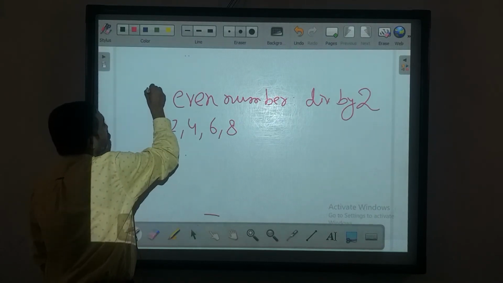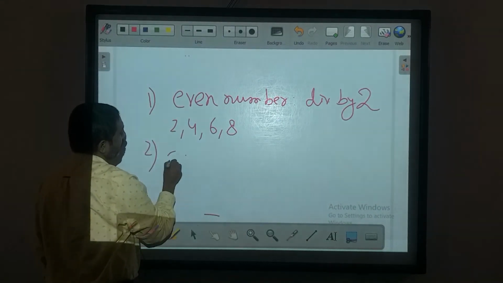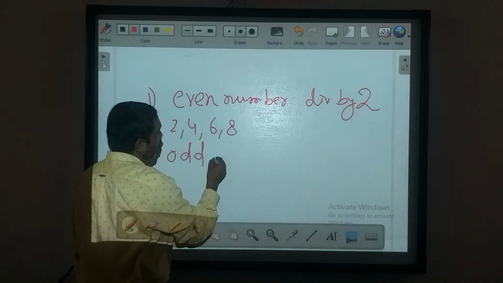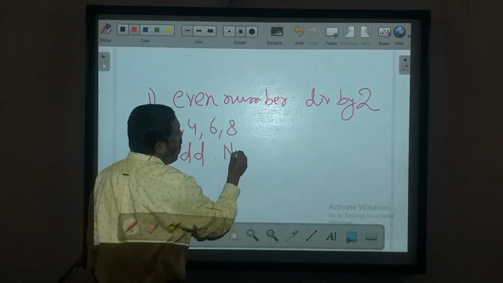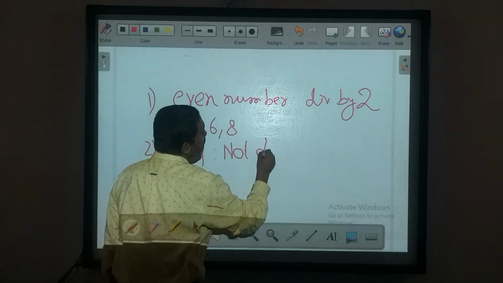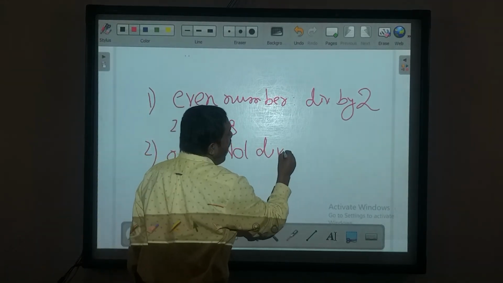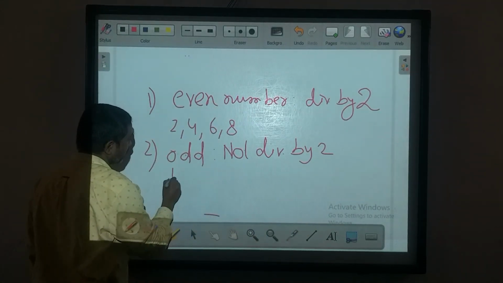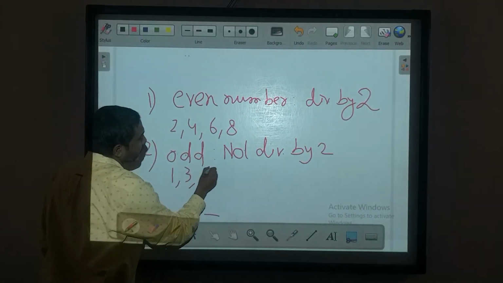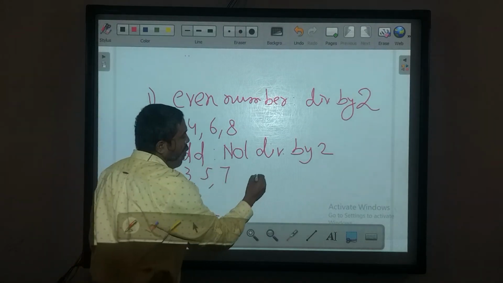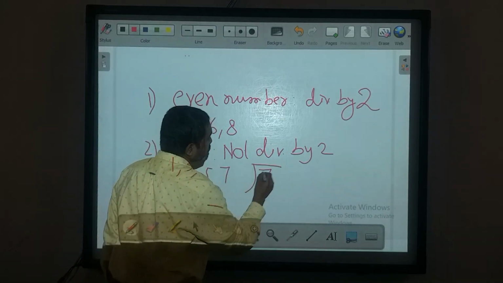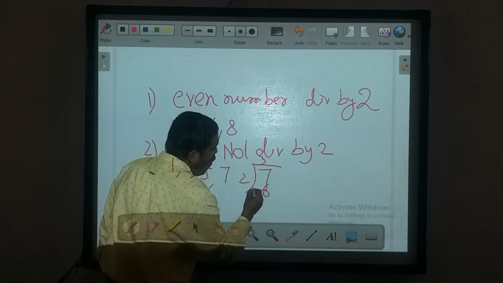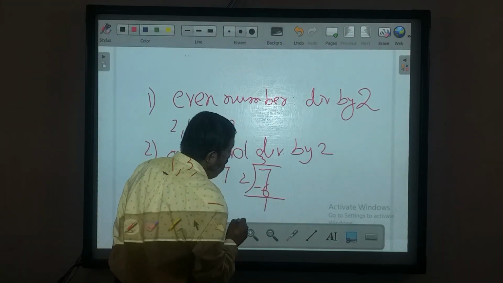And odd numbers are not divisible by 2. So what are the odd numbers? 1, 3, 5, 7. Look at it: whenever you divide 7 by 2, 2 times 3 is 6, and when you subtract, you get the value 1.